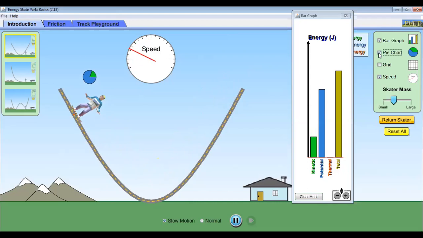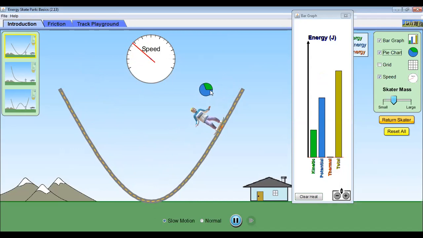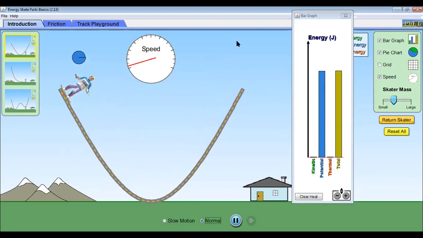If you want, we have a pie chart. So look at this color now. You will find that this blue is potential and the other is kinetic. See, at the top, it is all potential. The blue is potential. Potential is decreasing, kinetic is increasing. Here, all kinetic. Then again the potential is increasing and the kinetic is decreasing. So in this way, there is a conversion taking place from kinetic to potential and potential to kinetic. You can see that it keeps going on.